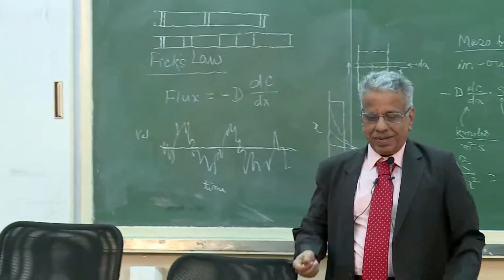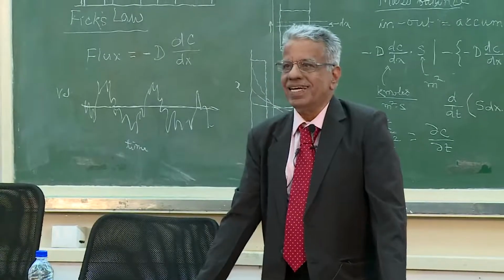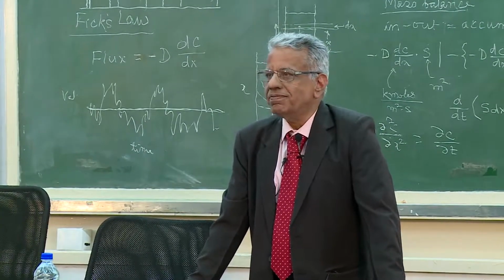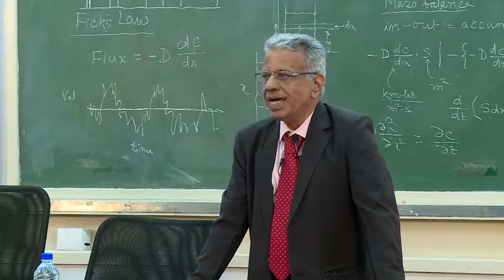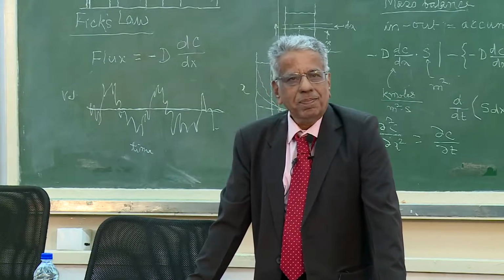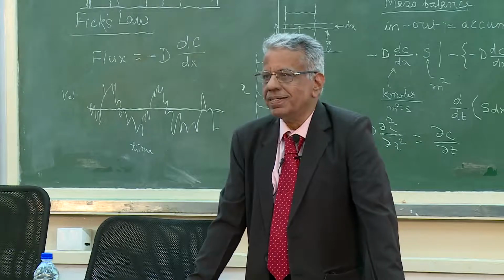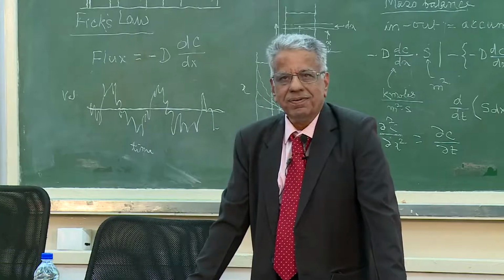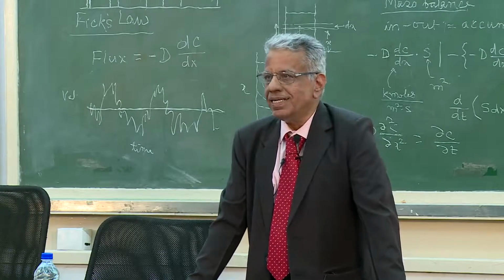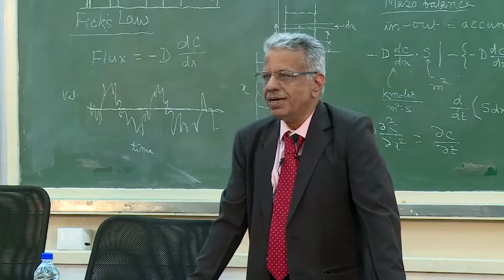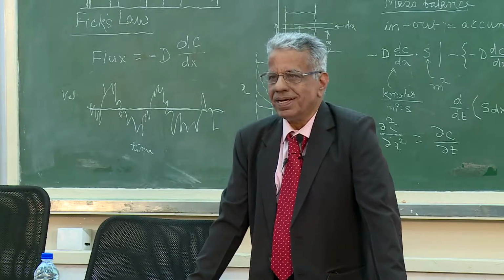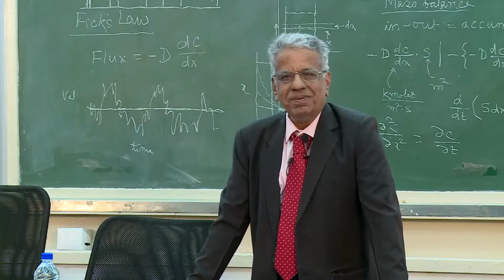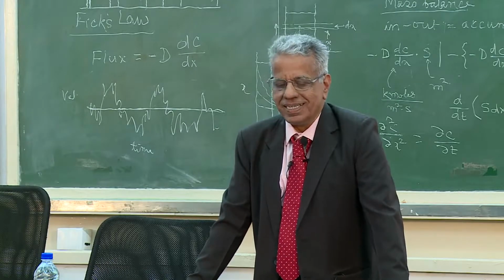The three principal assumptions of film theory are: the thin films are formed with a thickness of 50 to 500 microns on either side of the interface. The mass, momentum and heat transfer occurs because of only molecular motion, nothing else. The convection cannot reach the interface, the eddy motion cannot reach the interface, it is only molecular motion, and the thickness of the film is uniform throughout the interface that we consider, right.